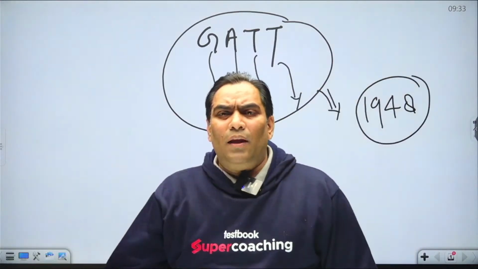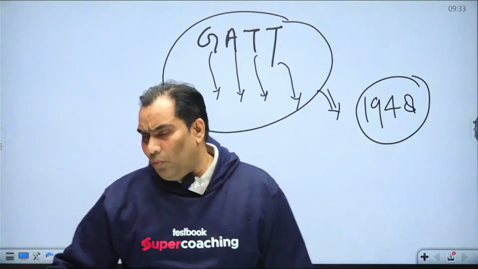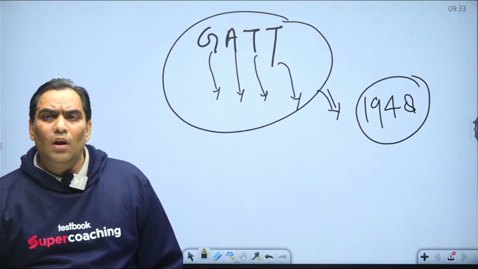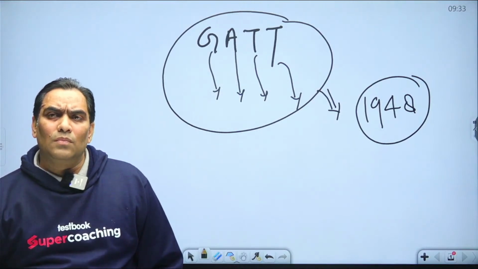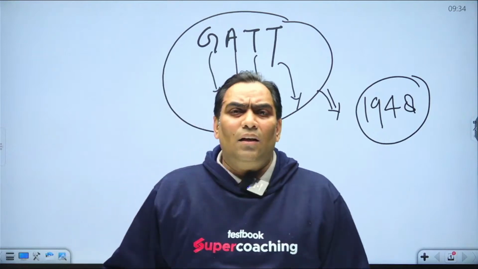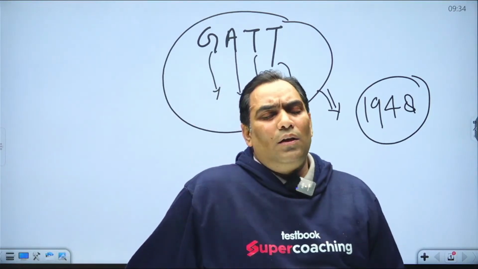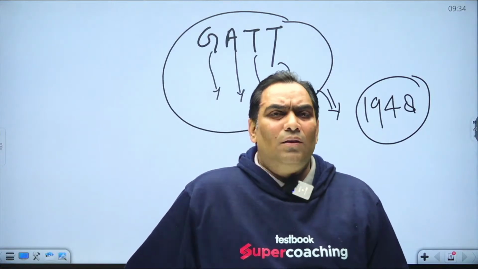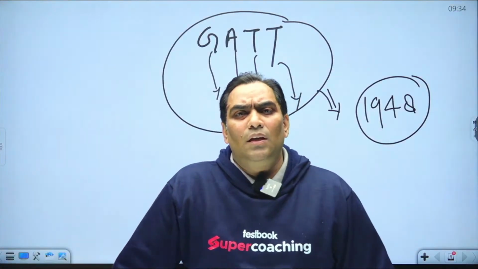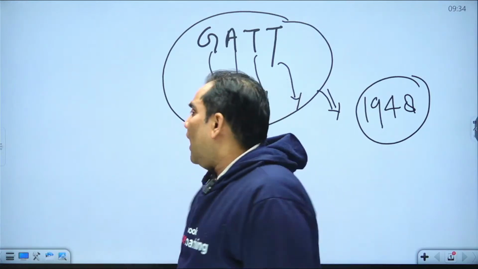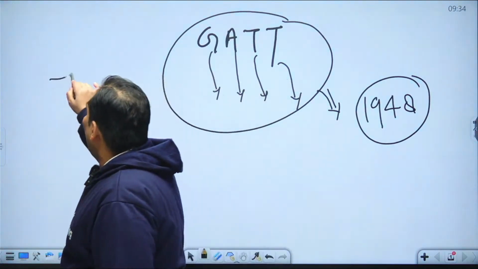So what is the background? Let me tell you. During the 1930s, the Great Depression took place in the world economy, and because of this, the developed countries, especially the US, imposed trade barriers.